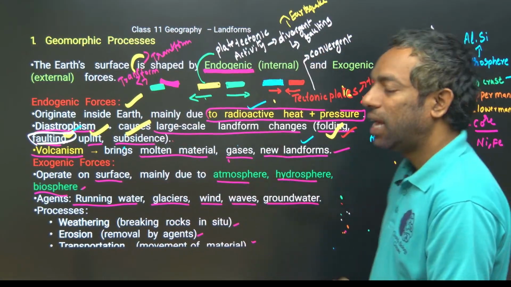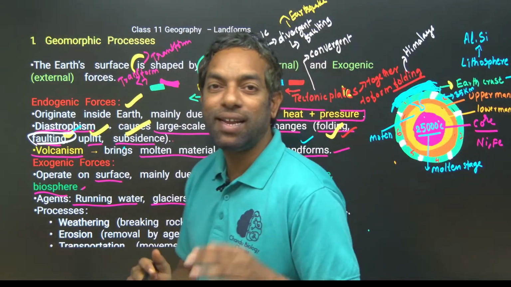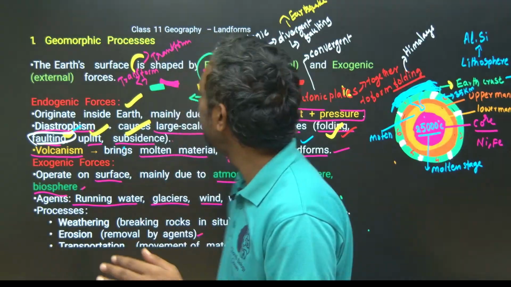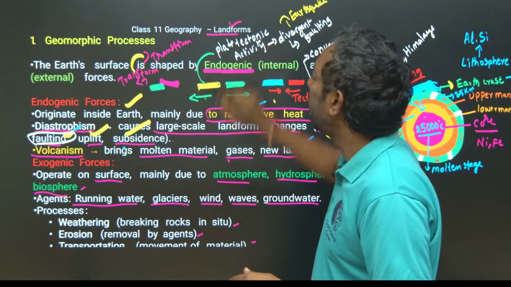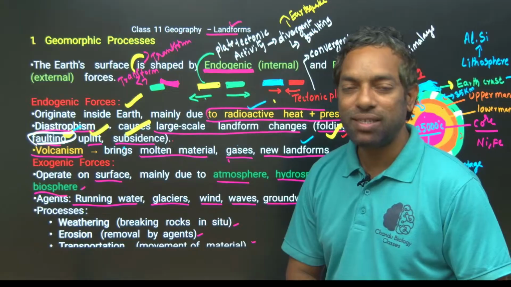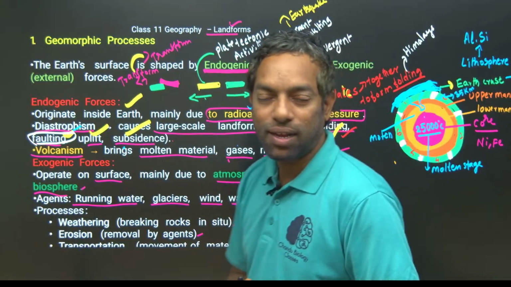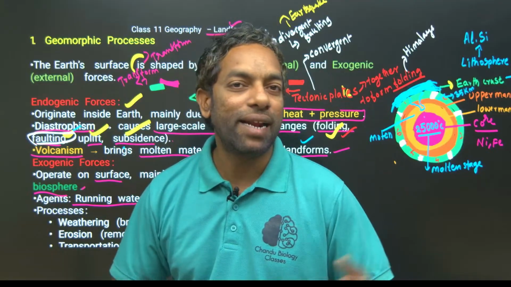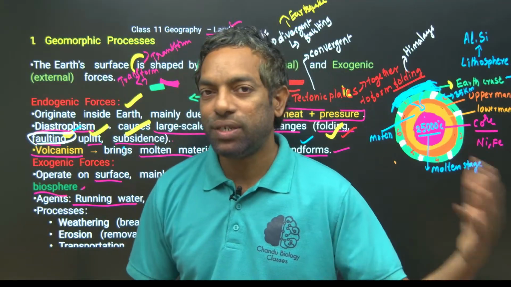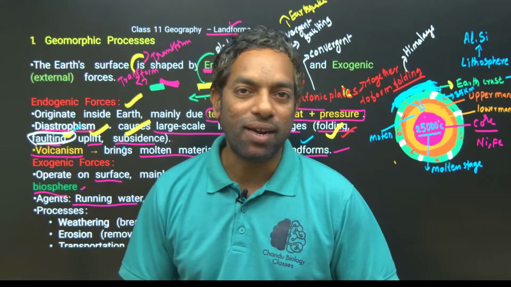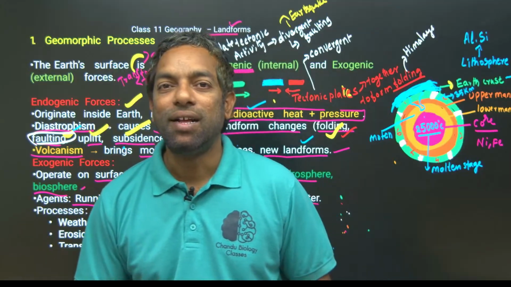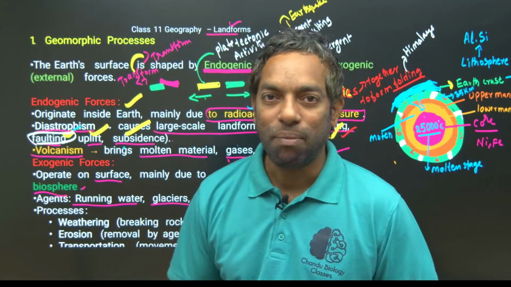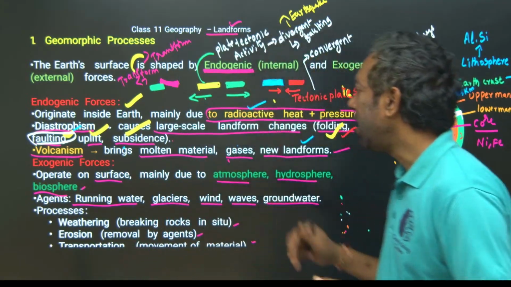These are the endogenic forces. They created the earth surface, which we can call landform, that is the earth crust. Landforms, how do they form? By endogenic forces or exogenic forces. Endogenic forces are mainly plate tectonic activity created by radioactive movement of heat and pressure, temperature and pressure.